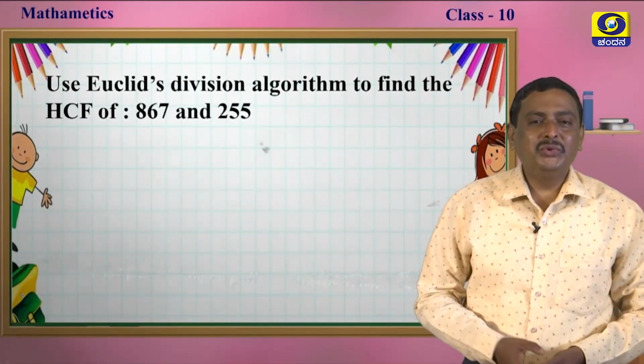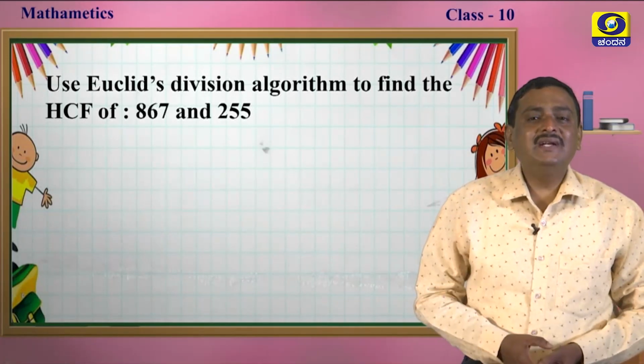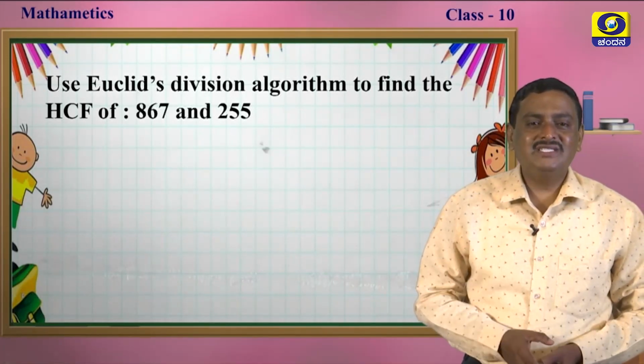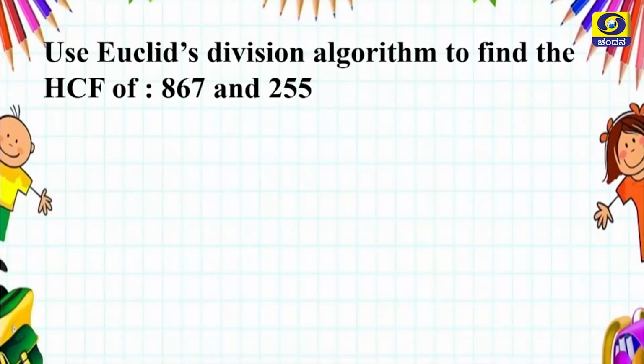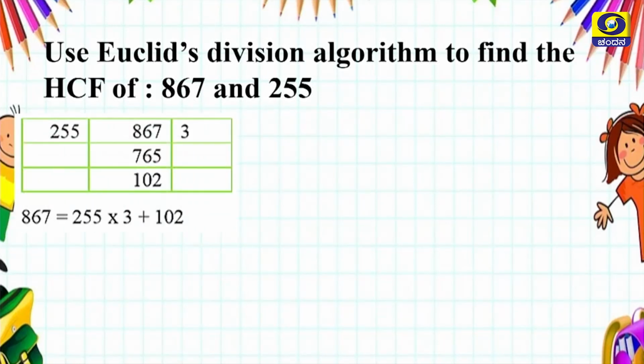Now it is time for you to solve the problem. Use Euclid's division algorithm to find the HCF of 867 and 225, my dear students. A time for you to solve. I will show the result. You have to verify your answer.